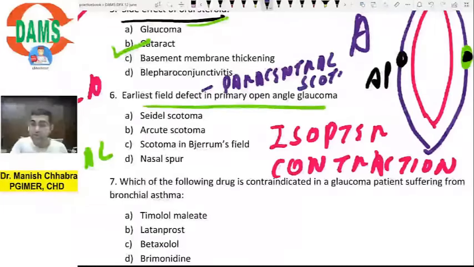Paracentral scotoma. But is it in the options? Yes, can you please check and let me know if it is in the options? Yes, it is there in the options. What is the second name of paracentral scotoma? It is scotoma in Jerum's field or scotoma in Jerum's area. The other name of paracentral scotoma is scotoma in Jerum's area, which is earliest specific visual field defect in primary open angle glaucoma. Is it understandable?